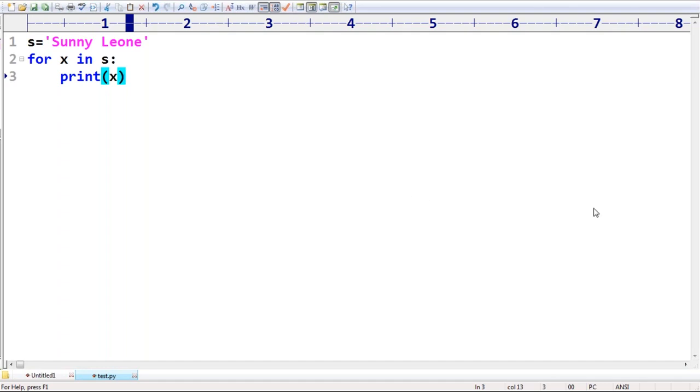Observe very carefully. What is s? s is nothing but this sequence. How many characters are available in this? 1, 2, 3, 4, 5. Space is also one character. 6, 7, 8, 9, 10, 11. Then automatically 11 times this body is going to be executed, sir.